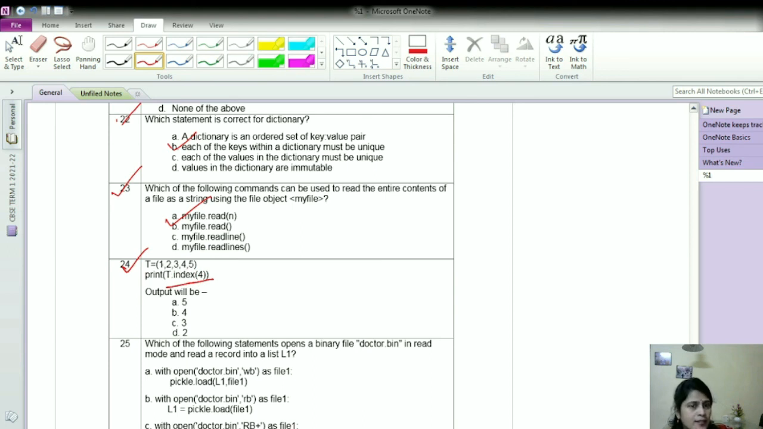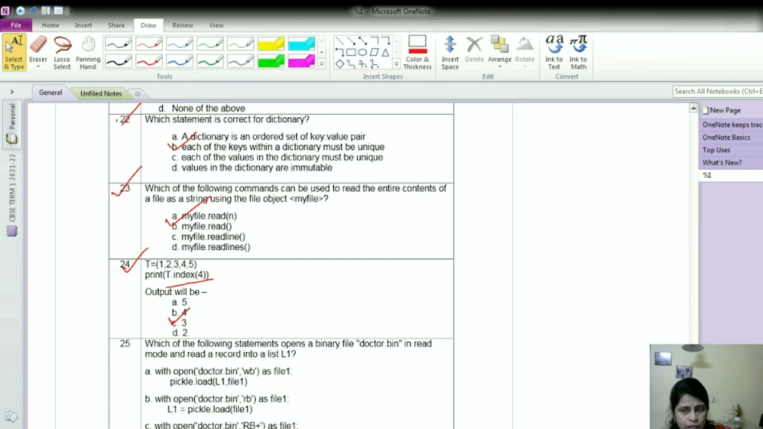Now, as I have already mentioned, in case of list and tuple, the index always starts from 0. So this 4 is at index 3 because 1 is at index 0, then 2 is at index 1, 3 is at index 2 and 4 is at index 3. So which option will be correct? Of course, option C will be the correct one.